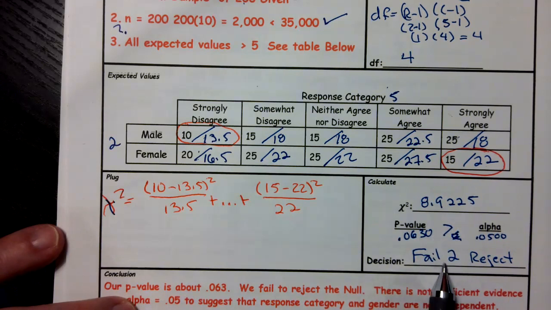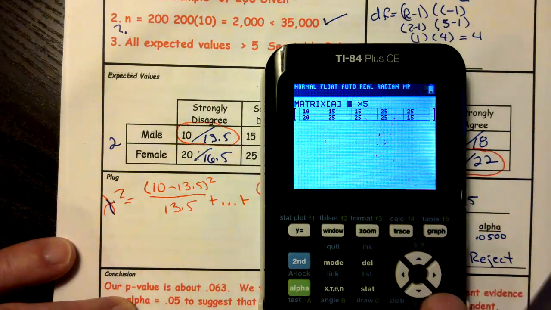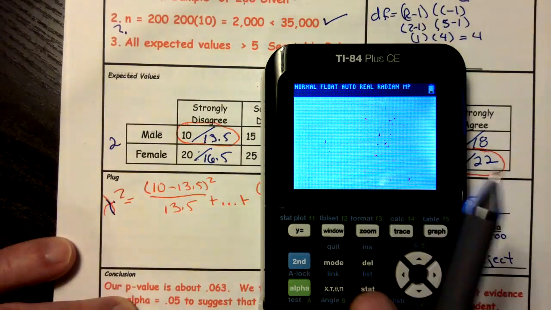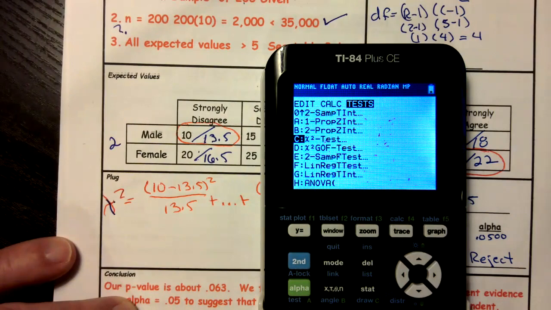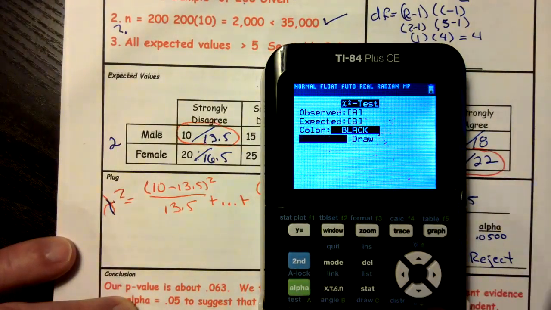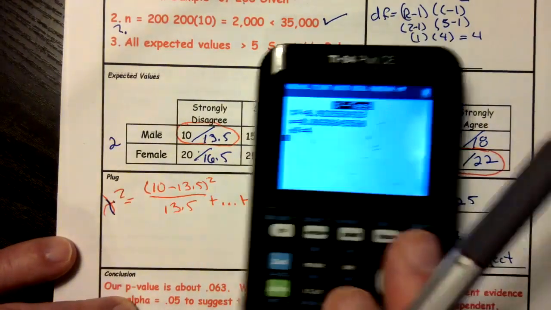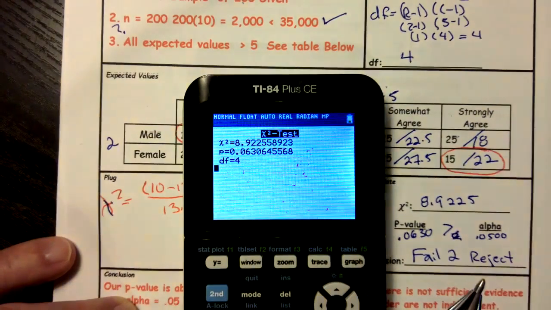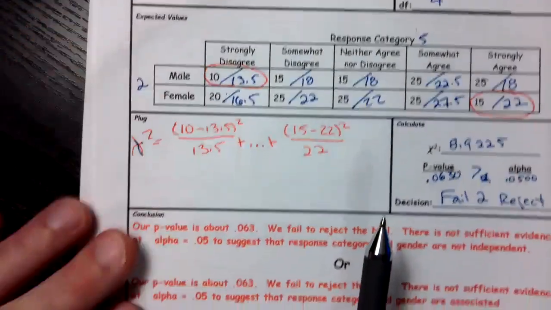And we made our decision. Our p-value of 0.0630 is greater than 0.05. And I'm going to redo that just so that you can see it again. Second quit, stat, test, letter C, A and B. The calculator automatically gives that to you. And there it is. All right, so it automatically gave me those values that I plugged in. We're good to go.